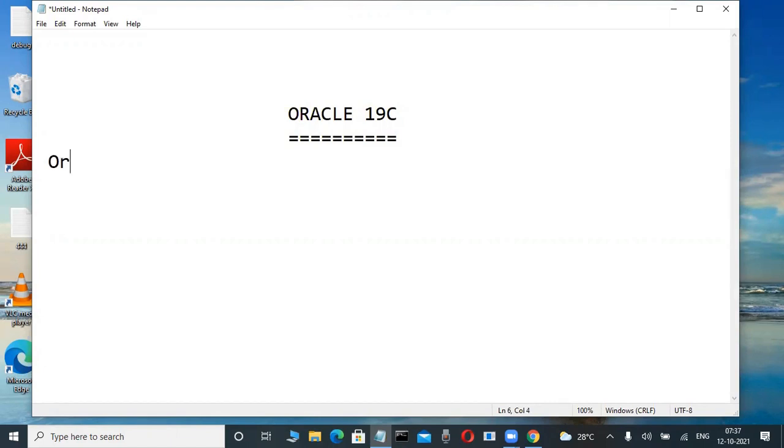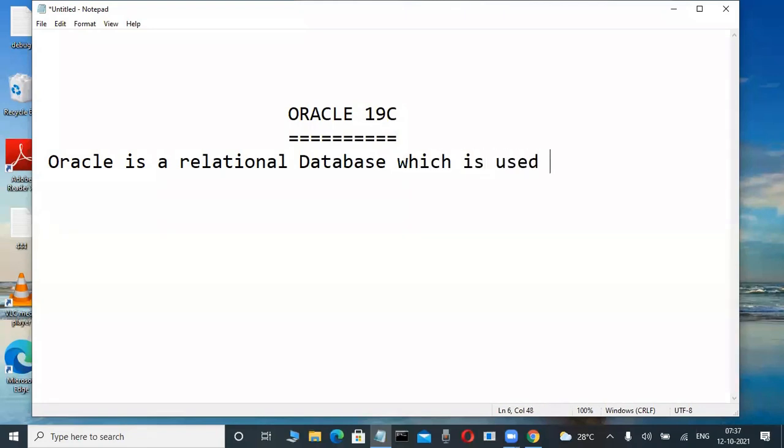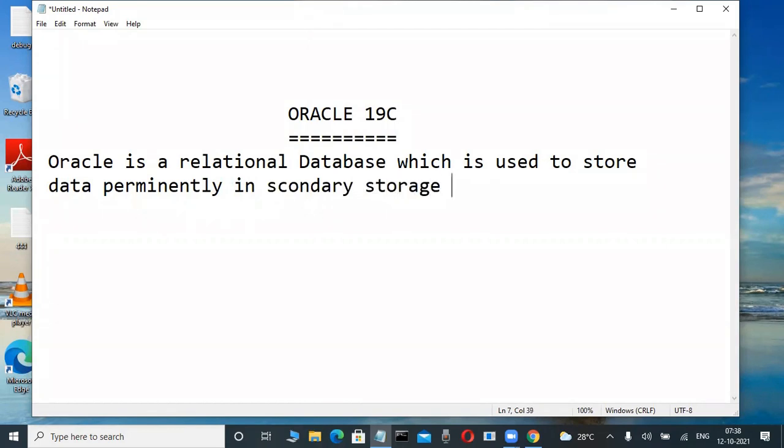Write it. Oracle is a relational database which is used to store data permanently in secondary storage devices. Secondary storage devices means hard disk. Yeah, write it. Next paragraph.